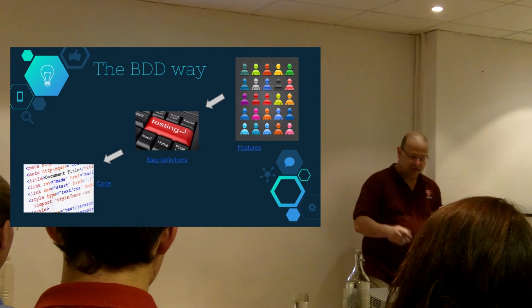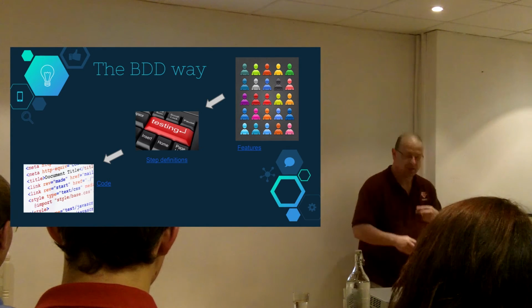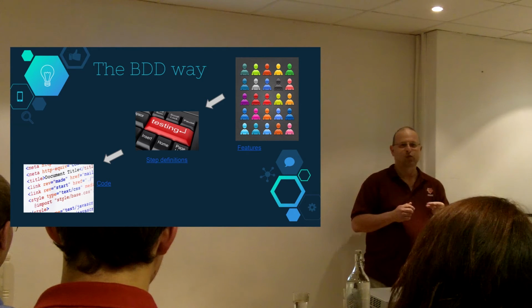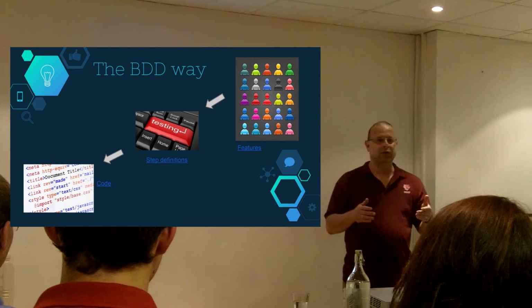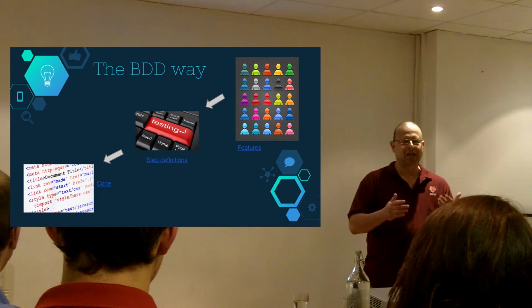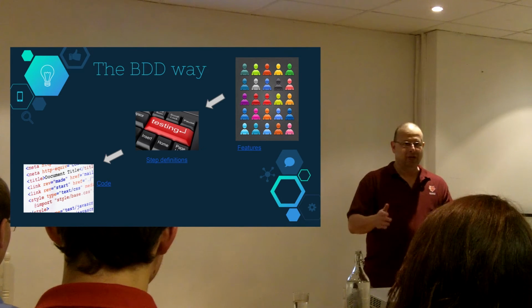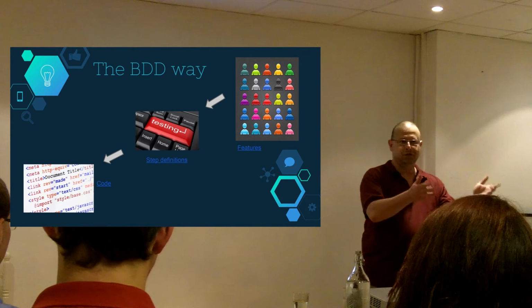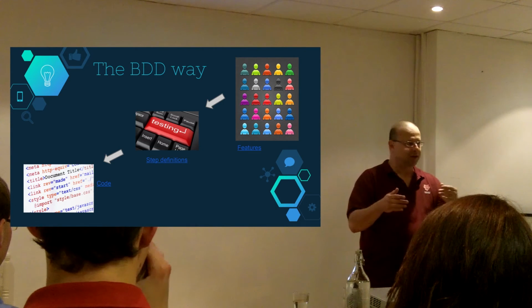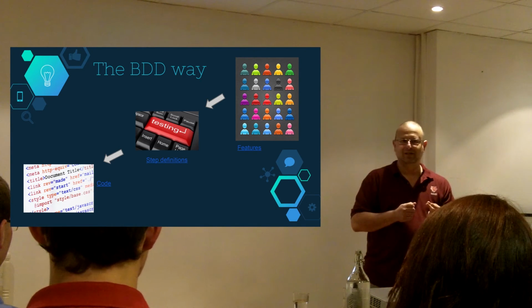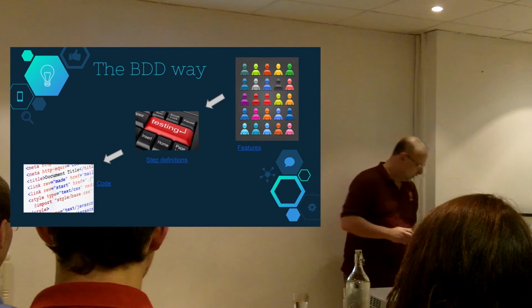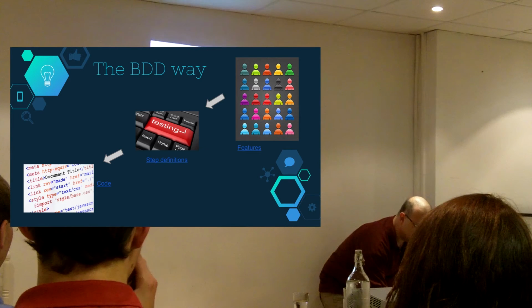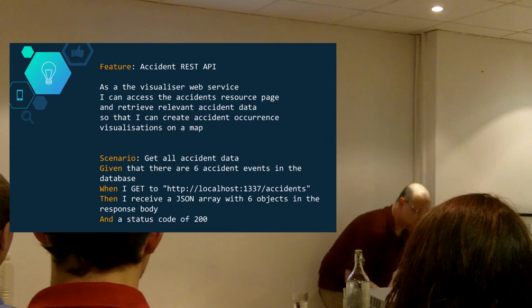And the way we do that is that we write down the features. What's a feature? A feature is a natural language description of our system's behavior. So we write down in plain English, or French if you're French, or Russian if you're Russian, how the system should work. And it's just plain structured English, there's nothing peculiar about it. Let's have a look actually at one feature, just to see what it looks like.